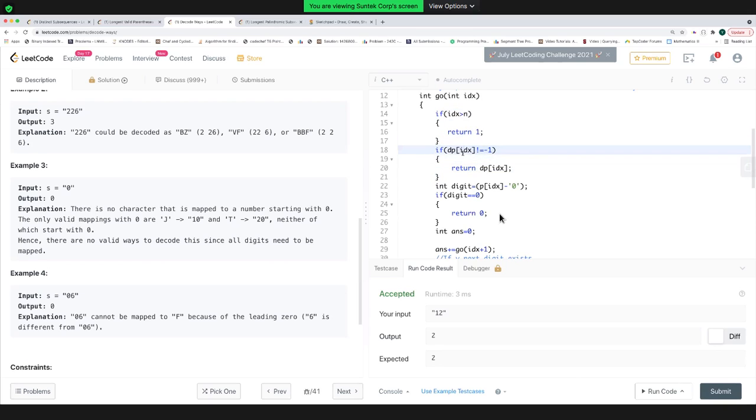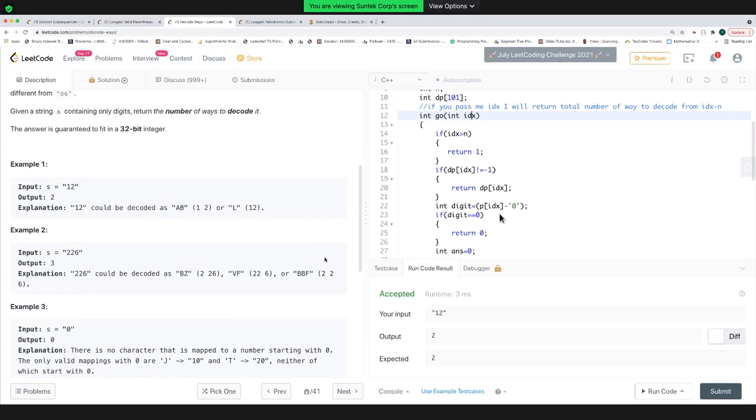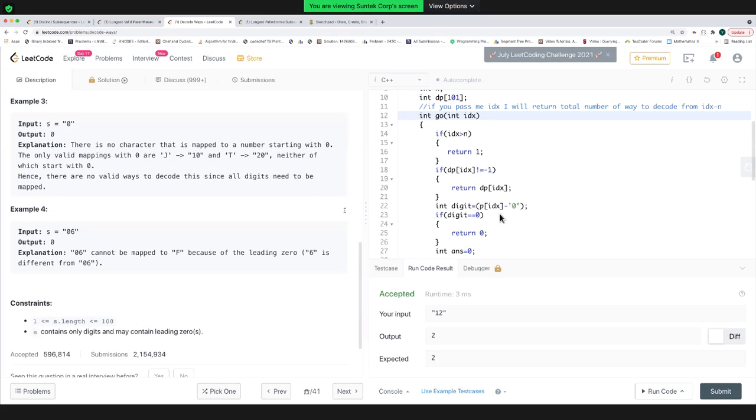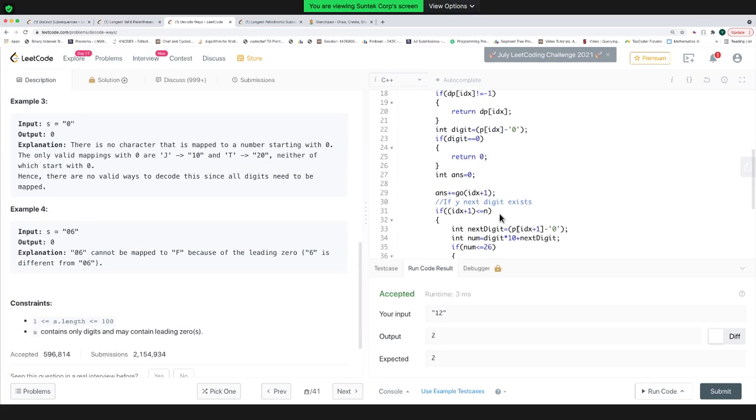This is basically the DP part. The DP part is saying if you have already computed the answer for all the arguments, in our case the only argument is idx, and idx denotes my current index, which can go from 1 all the way up to n. And my n is a maximum of 100. So I'm declaring an array of size 1 more than that.